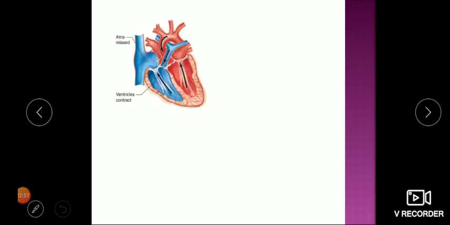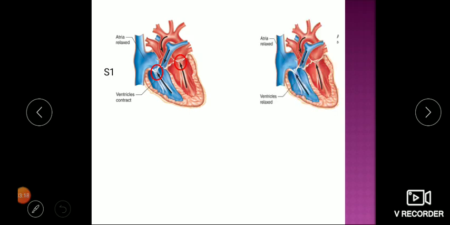Now we'll see the events of heart sounds. So these are both AV valves. When the ventricle contracts at initiation, the valves immediately close as the pressure inside the ventricle is more than in the atria, and blood will try to go back. This leads to generation of the first heart sound.